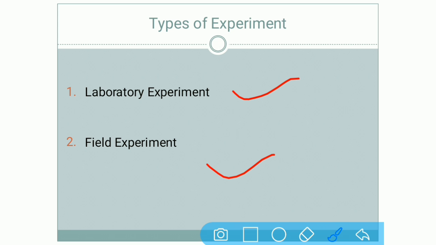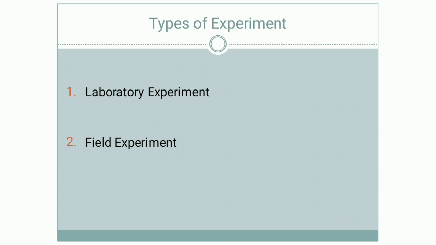Okay. In the same way, if you want to do research on students, you have to visit the school or college, and over there do research on the students and teachers. So it becomes your field experiment. So this is your laboratory and field experiment. Laboratory means where artificial creation is done, and if research is conducted in that artificial creation, it is known as a laboratory experiment. And field experiment is when the research is conducted in actual conditions.